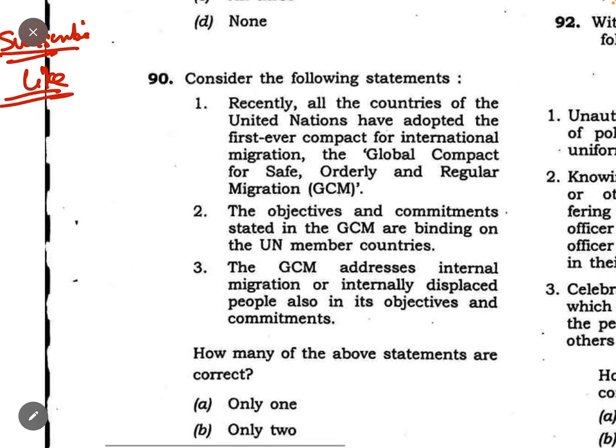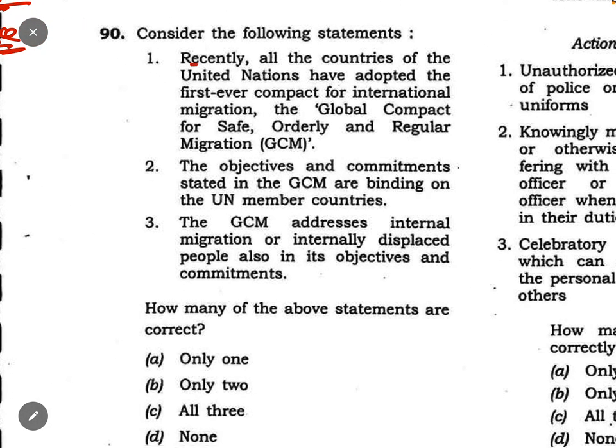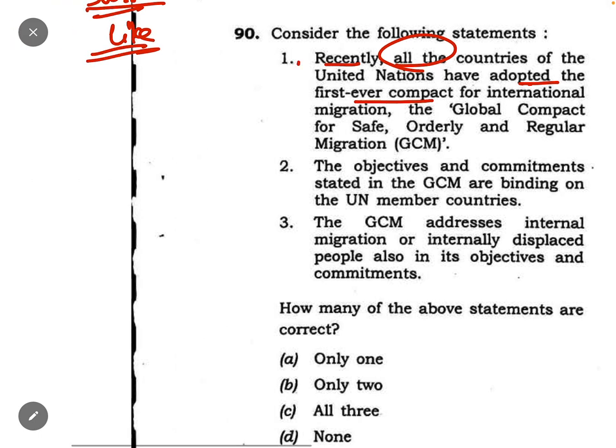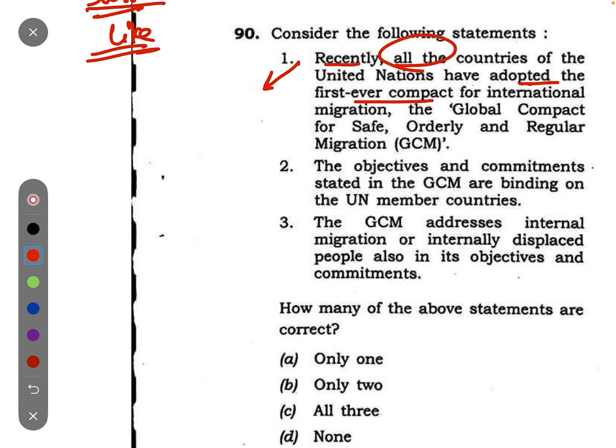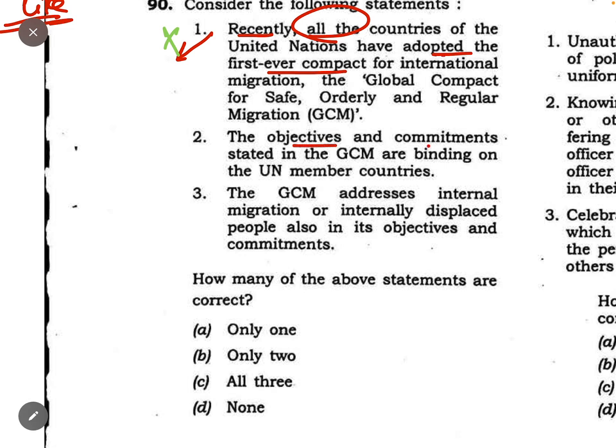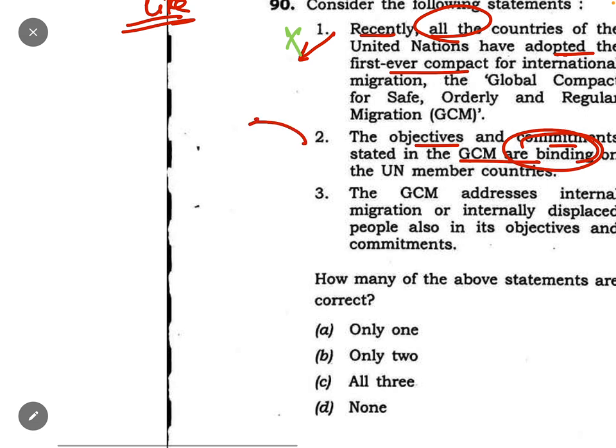Now coming to question number 90, consider the following statements. Recently, all of the countries of the United Nations have adopted the first ever compact for international migration, the Global Compact for Safe, Orderly and Regular Migration. Is there any pact that all countries of the United Nations sign? So the first one is wrong, it goes out. The objectives and commitments stated in the GCM are binding. Again I told you that such conventions are generally not binding. I told you the trick. Almost it is correct that they are not binding.